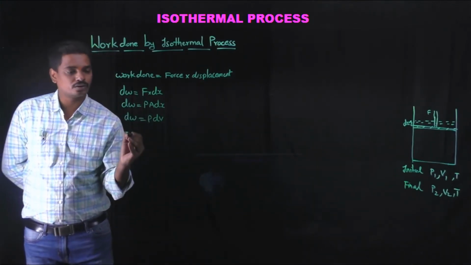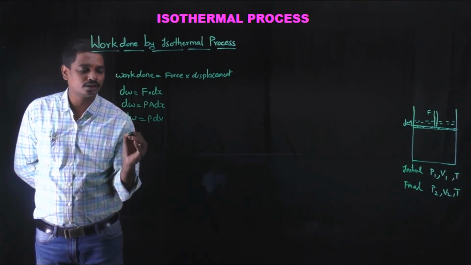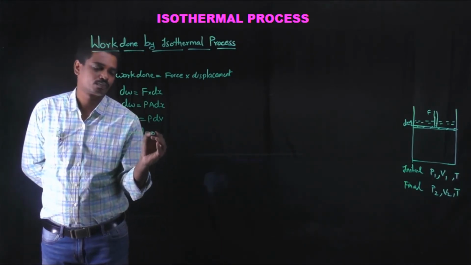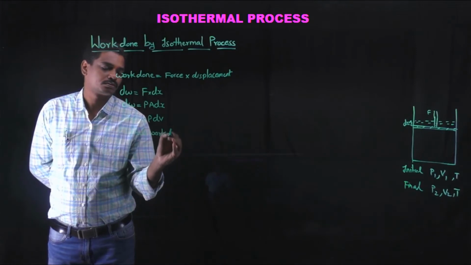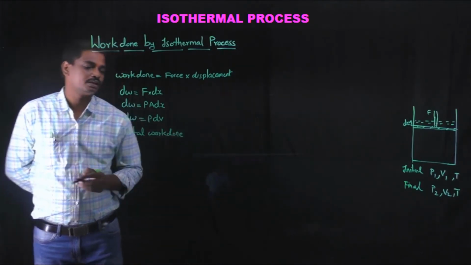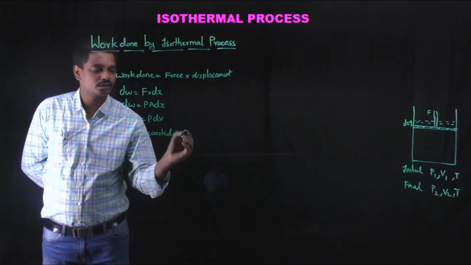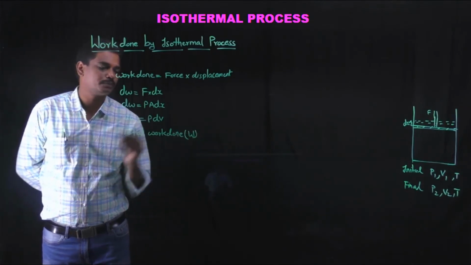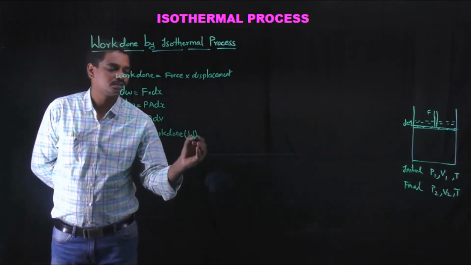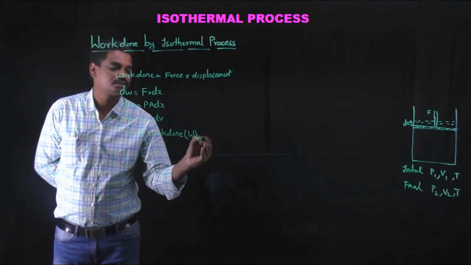So if you want to calculate the total work done, let us represent it by capital W, for an isothermal process.